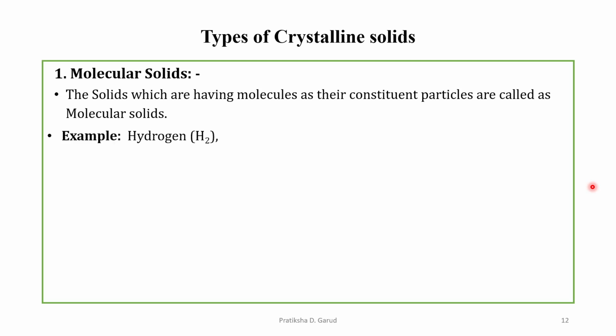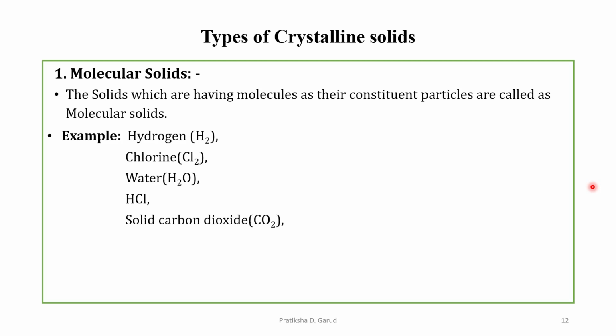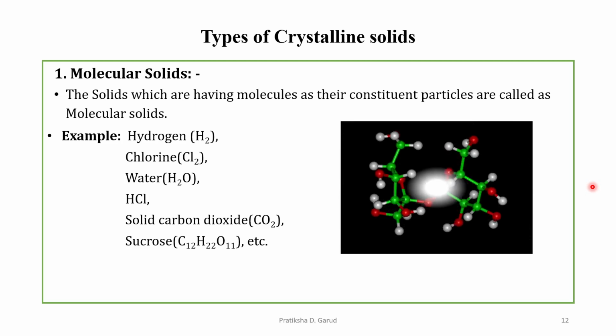Examples are hydrogen molecule, chlorine molecule, water molecule, HCl (hydrochloric acid), solid carbon dioxide, sucrose, etc. These are examples of molecular solids in which the constituent particles are molecules. One example is the sucrose molecule. So this is the first type of crystalline solids.